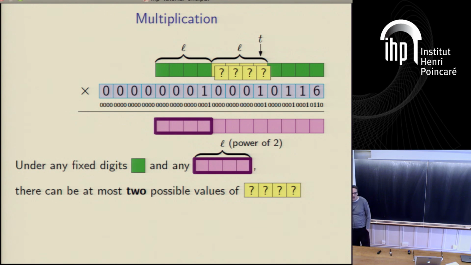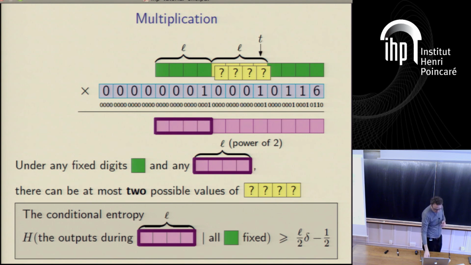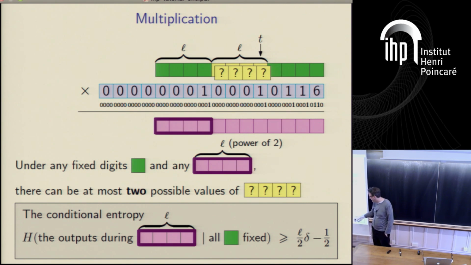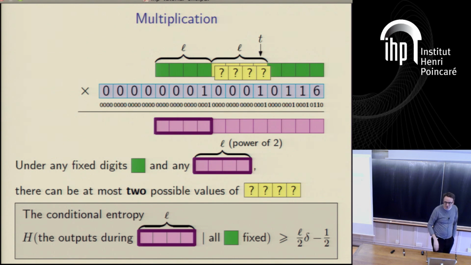It's just a mathematical fact. And this immediately gives us the conditional lower bound that we'd like to have. It tells us the entropy of the outputs, given all the fixed stuff, is at least something like delta L over 2, which is what we had before, but rather pleasingly we get the same thing for multiplication.